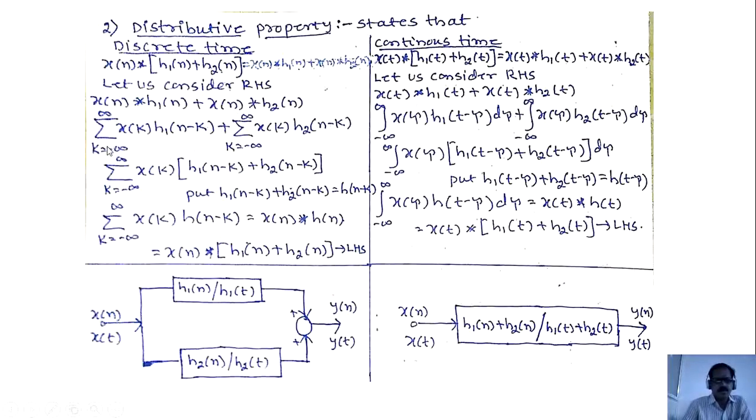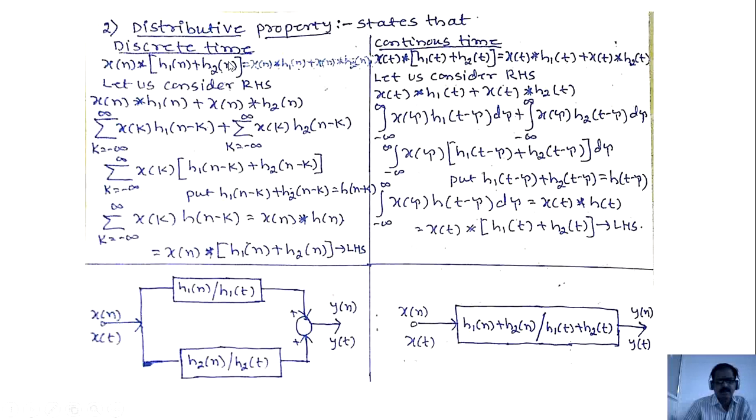And I am taking common sigma k equals minus infinity to plus infinity x of k. Here also sigma k equals minus infinity to plus infinity x of k. So I take it as common. Remaining is h1 of n minus k plus h2 of n minus k. I substitute this value as h of n minus k. So we will get sigma k equals minus infinity to plus infinity x of k, and this I substituted as h of n minus k. I am using this formula here k, here minus k. Hence I write this as x of n convolved with h of n.